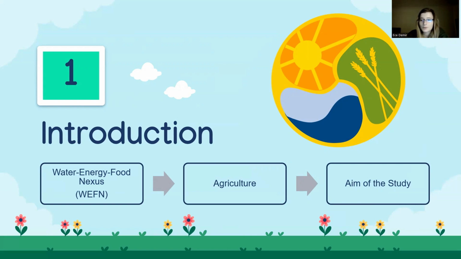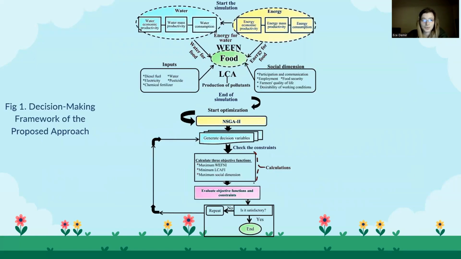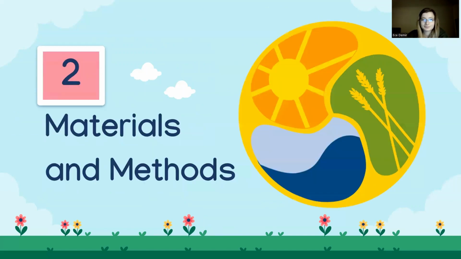This paper outlines a model based on a multi-objective genetic algorithm that conceptualizes balancing the goals of sustainable agricultural development, highlighting the impact of interactions between social variables and the WEF Nexus index in agriculture. Here you can see the decision-making framework of the proposed approach. Firstly, the objective function inputs are determined. Then the genetic algorithm is used to find the optimal solution with respect to three objective functions.